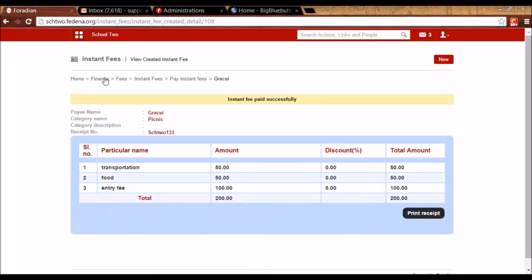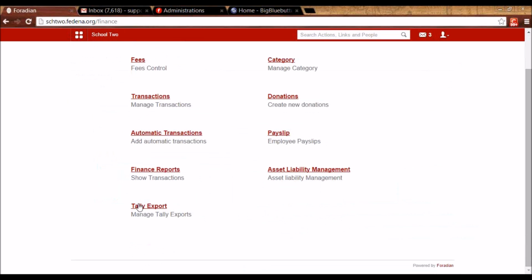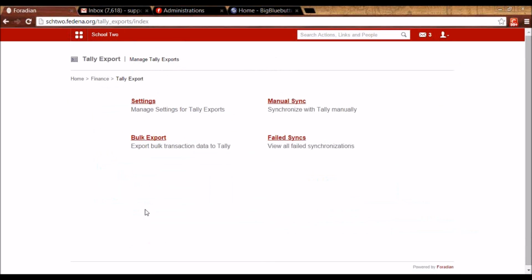Let me tell you about another plugin in finance, which is Tally. So Tally is a financial software that many of the institutions are using. Now, whenever you make a transaction using Fedena, be it paying of the fees or approving of the salary of the employees or taking instant fee or transport fee, library fee, and so on, you can sync that with the Tally software that you're already using.